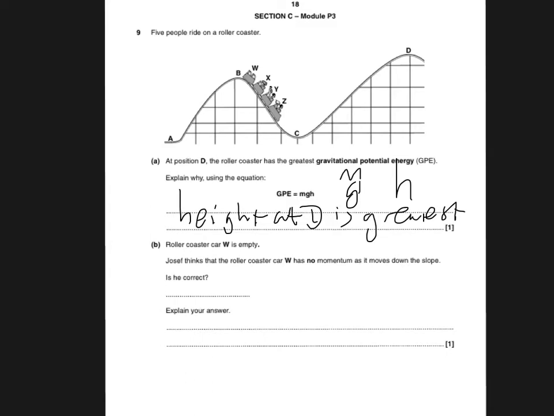Second part of this question, part B, the hint here is that you've just answered one question using this equation, so it makes sense to do the same thing for the next question. And in this case we know that momentum equals mass times velocity. So why would Joseph think that the roller coaster car at W has no momentum? And you're meant to think that the car W is empty, it's got no people in it, so it's something to do with the mass of the car. But of course the car still has some mass, even though it's empty, the car still weighs something.